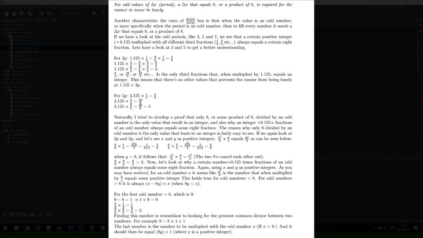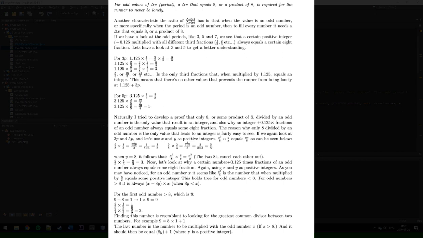So 8 divided by 3, or 16 divided by 3, etc., a product of 8 basically divided by 3, are the only third fractions that, when multiplied by 1.125, equal a whole number. This means that there are no other values that prevent the runner from being lonely at 1.125 plus 3p.